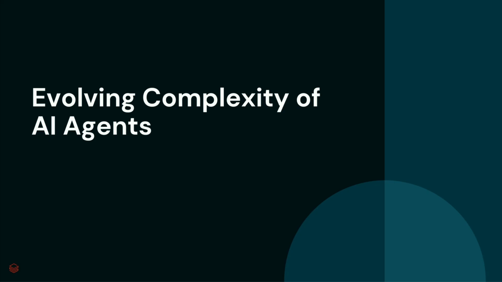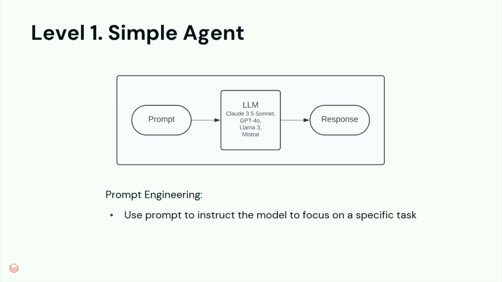Cool. Thanks, SJ. Like SJ said, we're going to start out really simple, but we'll get complex quick. And this is actually the flow we went through as we started building an AI agent or an AI product in our app. So step one is a very simple agent. This is what you would do in ChatGPT with a custom prompt. You define the prompt, give it instructions, how you want it to respond, what task you want it to do, and then you can reuse that without having to reprompt it every time.